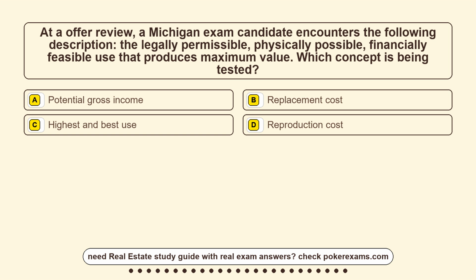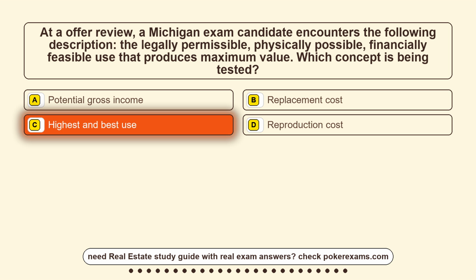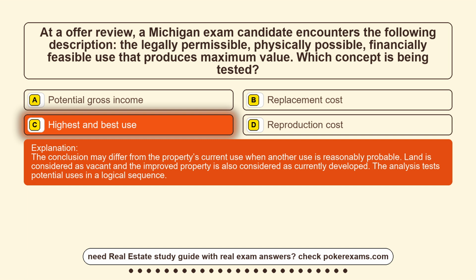Option A, potential gross income. Option B, replacement cost. Option C, highest and best use. Option D, reproduction cost. The correct answer is option C, highest and best use. The conclusion may differ from the property's current use when another use is reasonably probable. Land is considered as vacant and the improved property is also considered as currently developed. The analysis tests potential uses in a logical sequence.